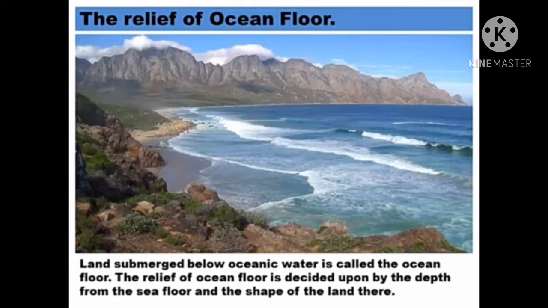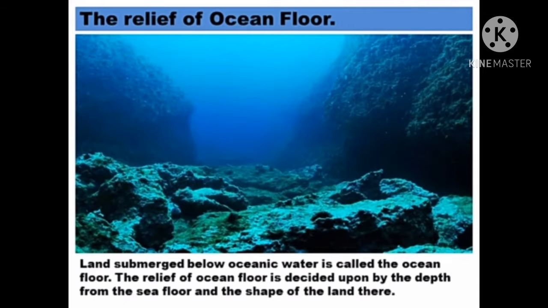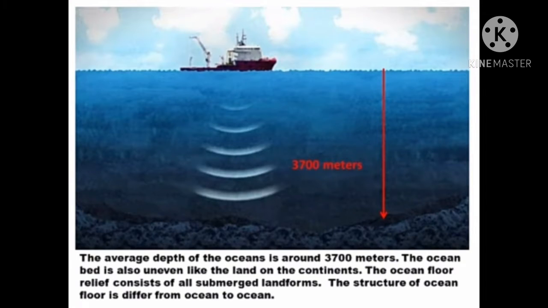So the first one, the relief of ocean floor. Land submerged below the oceanic water is called the ocean floor. The relief of ocean floor is decided by the depth of the sea floor and the shape of land there. Depth means how deep it is. The average depth of the ocean is around 3,700 meters. The ocean bed is also uneven like the land on the continents.